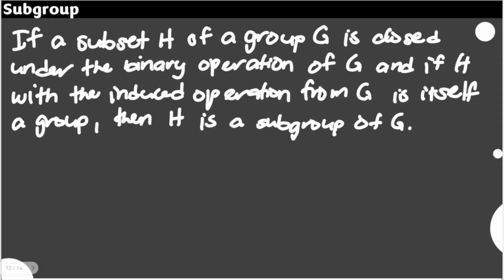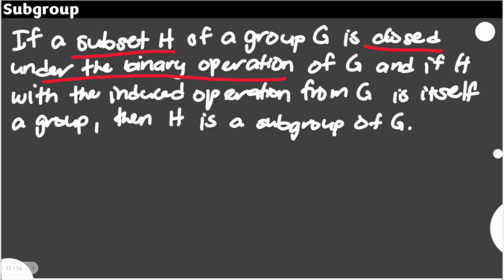Certain things we need to examine here is, of course, H is a subset of the set G. Of course, the group G is first and foremost a set. Then the subset H, of a subgroup, is a subset of that specific set, meaning it contains, if not all, some of the elements of set G. Second thing here is closed under the binary operation of G.